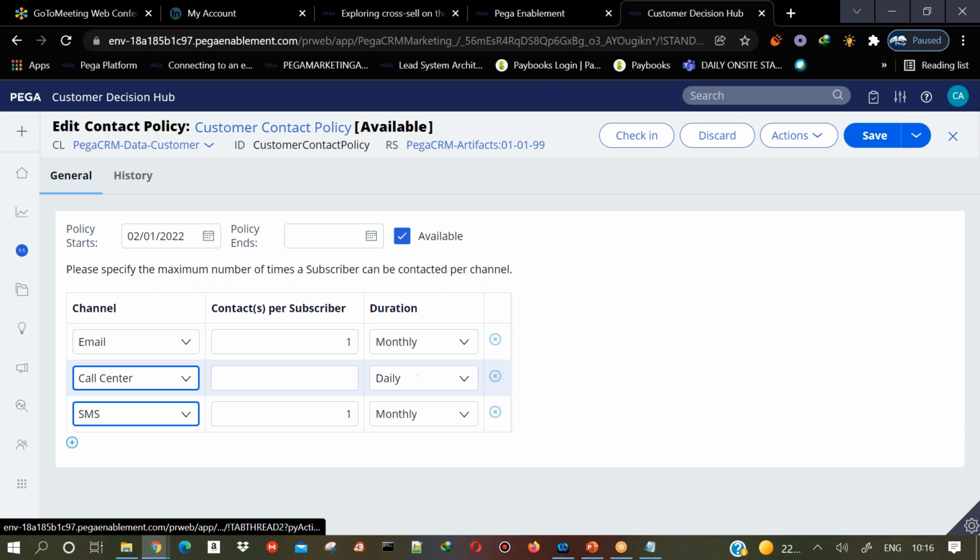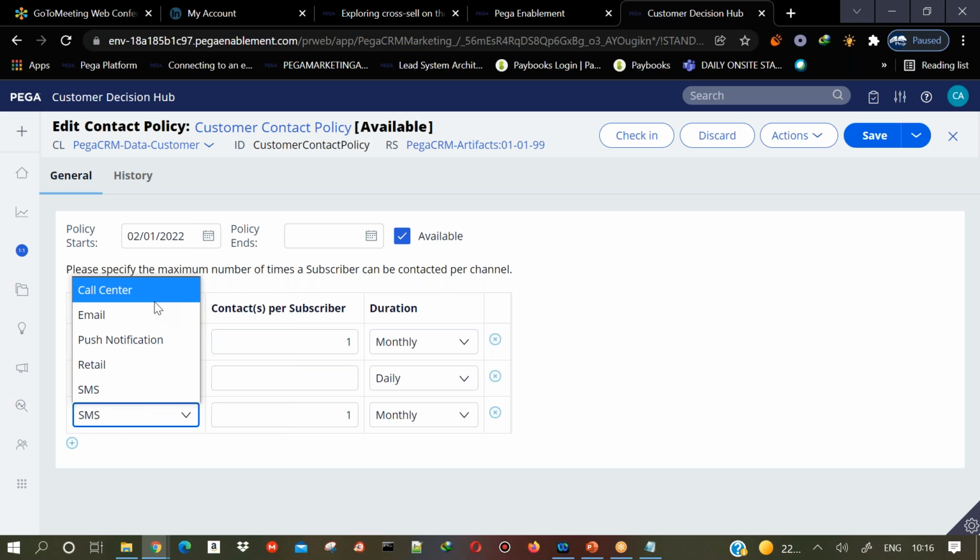And this contact policy, you will set it only for outbound channels, right? For example, if it is inbound channels, like a website is an inbound channel because the customer will visit the website, there is no limit on that. There is no certain restriction, right? Because I'm going to a particular website, I can open the website 100 times also. I can open the website 1,000 times also. There is no restriction. We can't control that. So that's the reason this contact policy is applied only on outbound channels.